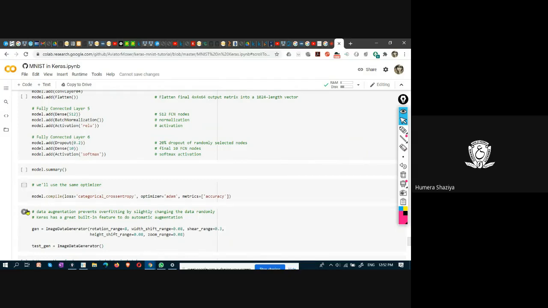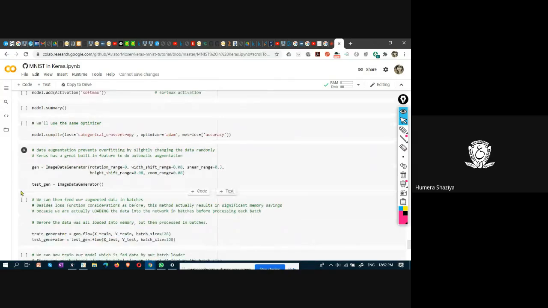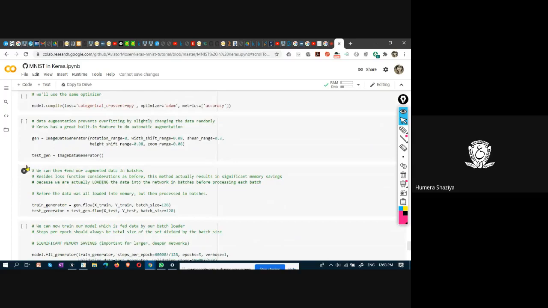All these concepts have been covered. If you have not attended the class, please go through the videos. And then here, data augmentation. Data augmentation is a concept through which new images are generated from the existing images by simply applying some operation like rotation, shifting, zooming, cropping.